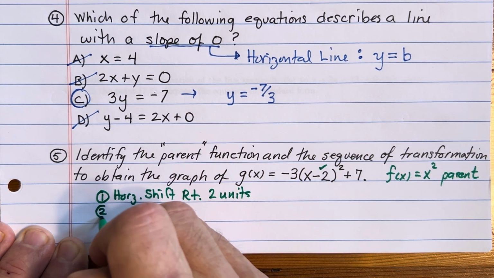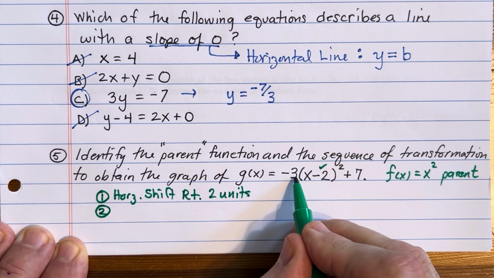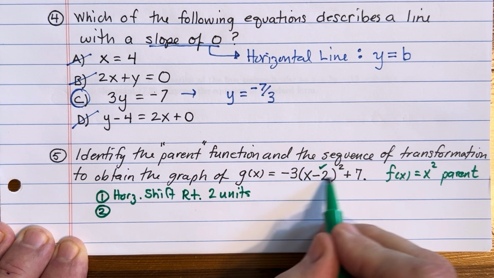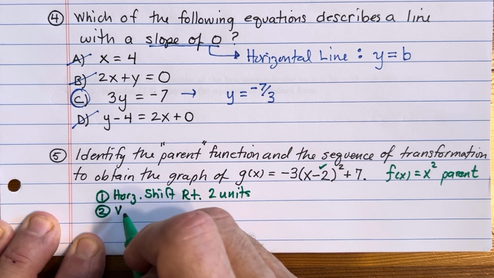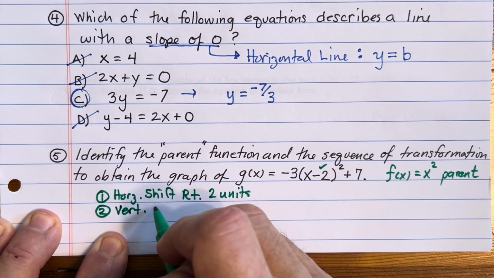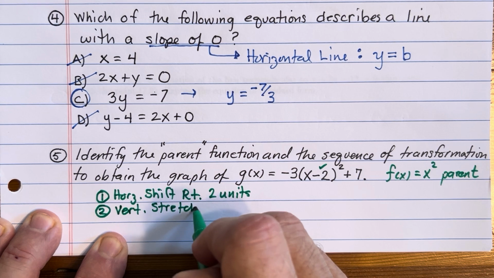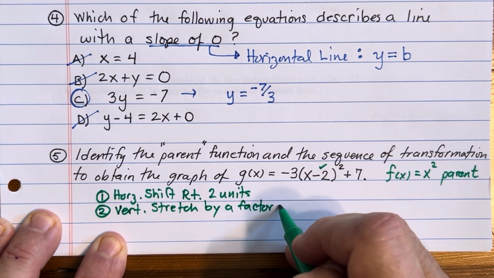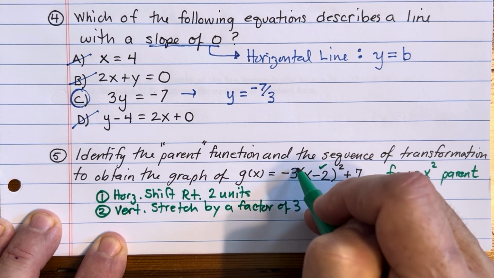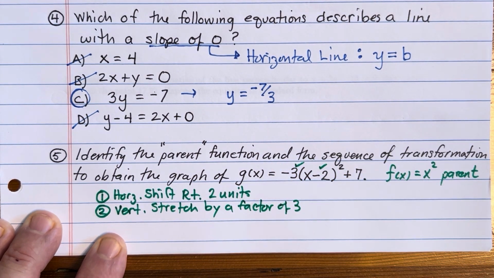The second part of the transformation is we're multiplying by 3 times the quantity we're squaring, and so we know that that's a stretch. It's a vertical stretch. So you got a vertical stretch by a factor of 3. That takes care of that little multiplying by 3.